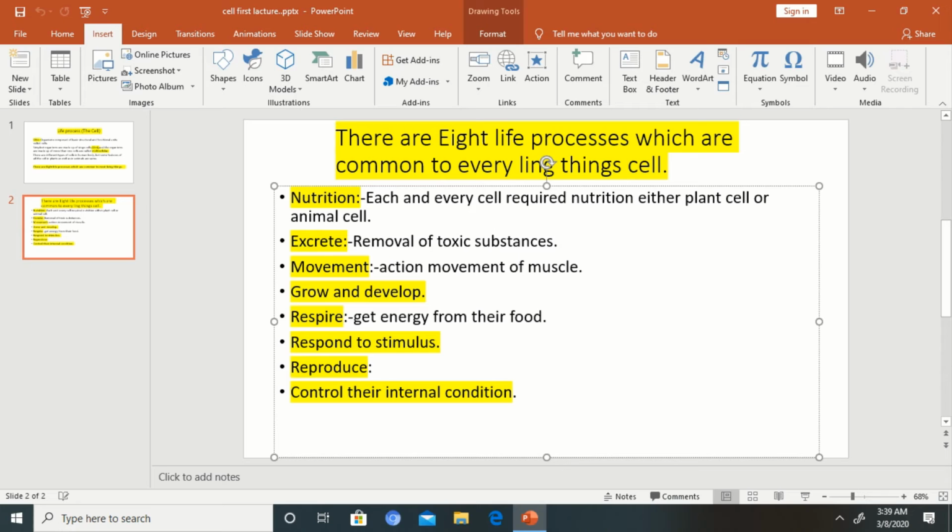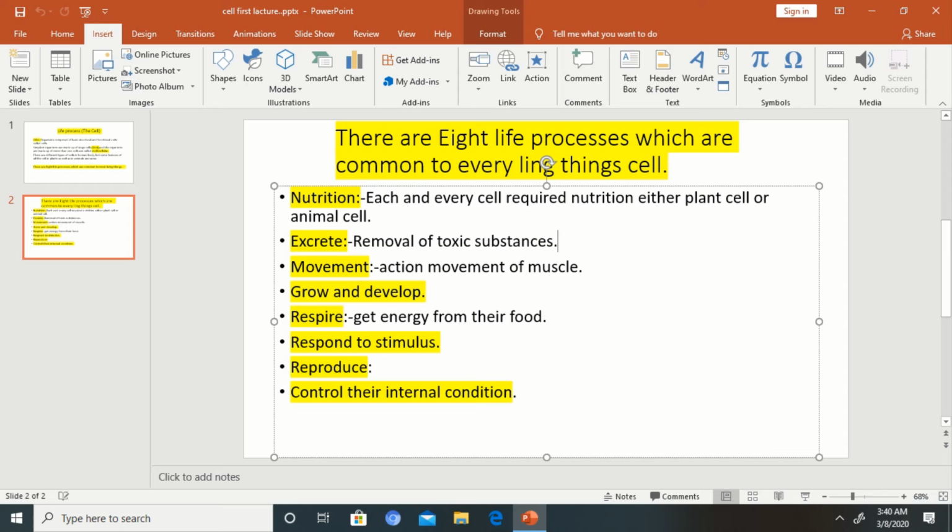The third feature is movement. Most of the cells in the human body, like muscle cells, fibers, different kinds of red blood cells, as well as action potential cells, are all performing movements. Every cell performs some movement in living organisms. Next is growth and development. Each and every cell develops and grows, and that is why people grow by years, by months, as well as by days.